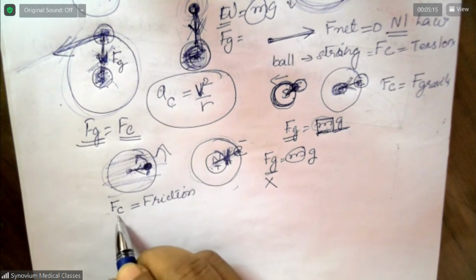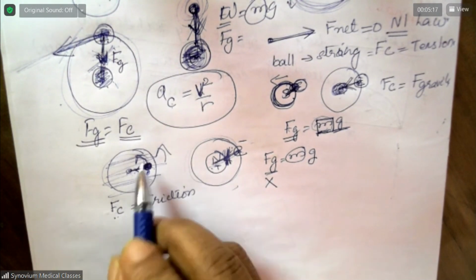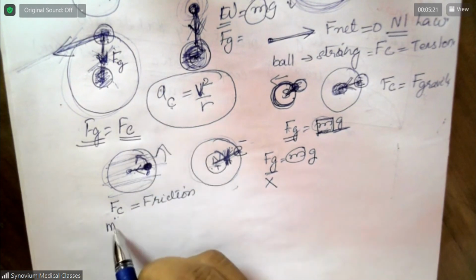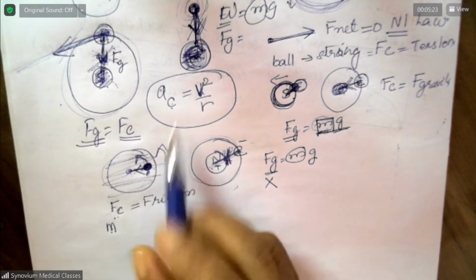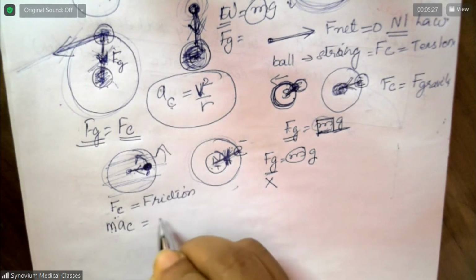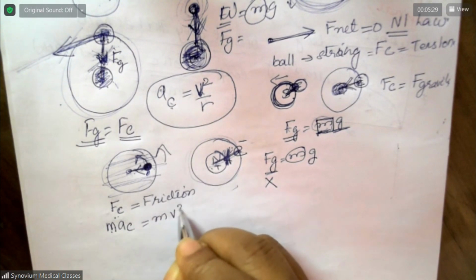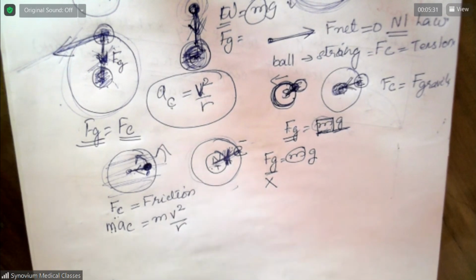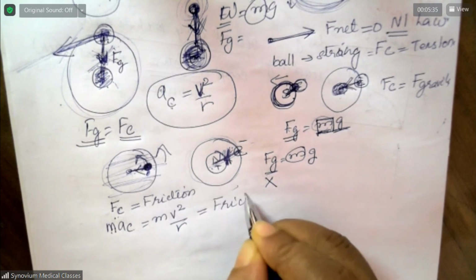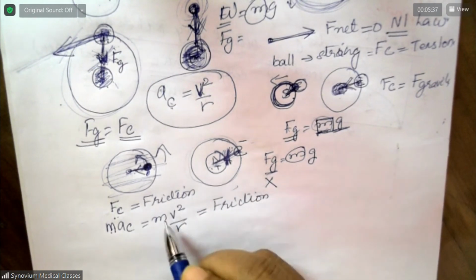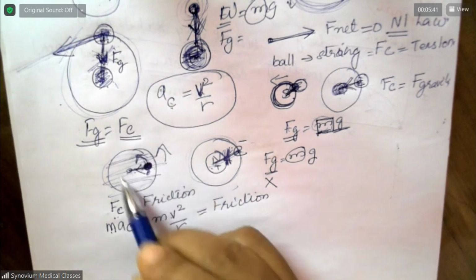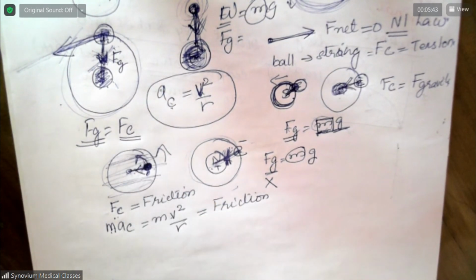All right. What is the formula for centripetal force? Mass of this one into, F is equal to ma. Centripetal acceleration. What is the formula for centripetal acceleration? V square by R should be equal to friction. Now, they said this one slides off when the speed is increased.